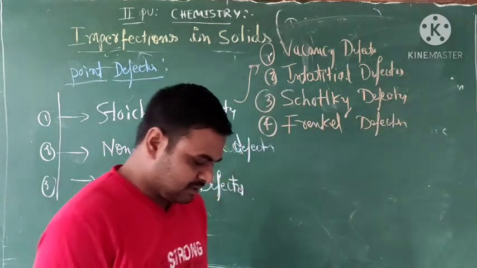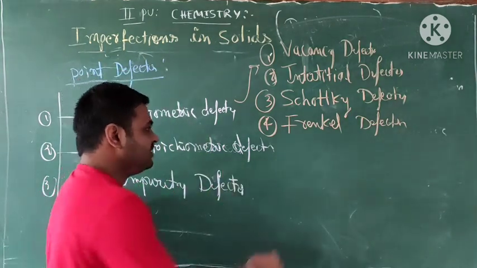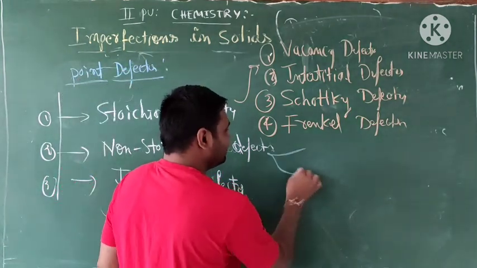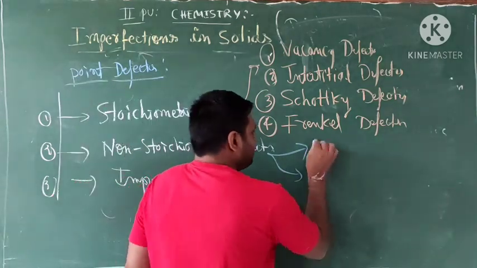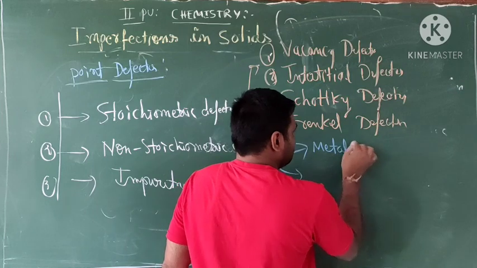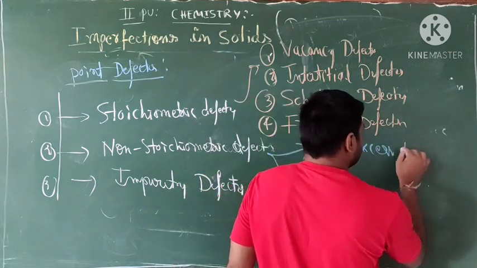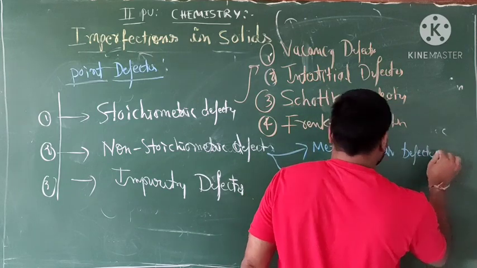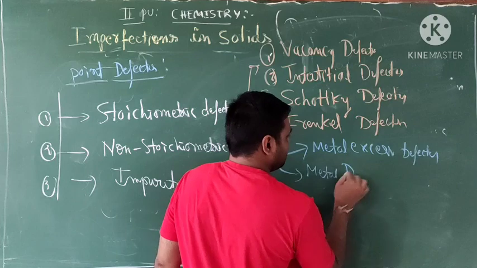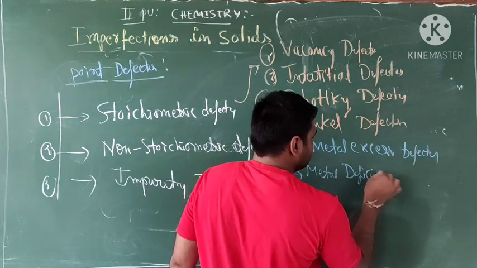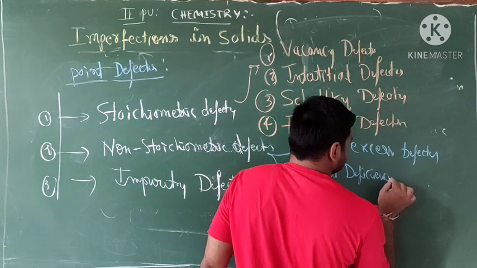Okay, the non-stoichiometric defects are also classified, and we can observe two types. Which are those two types? Metal excess defect and metal deficiency defects.